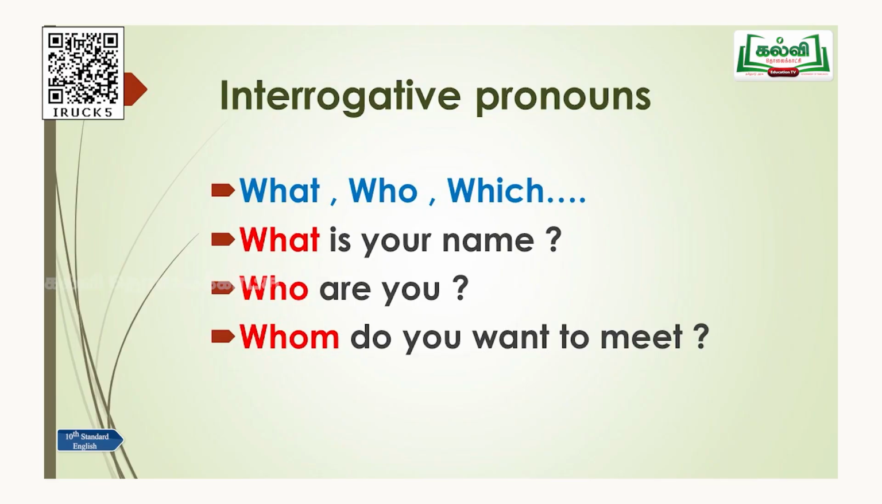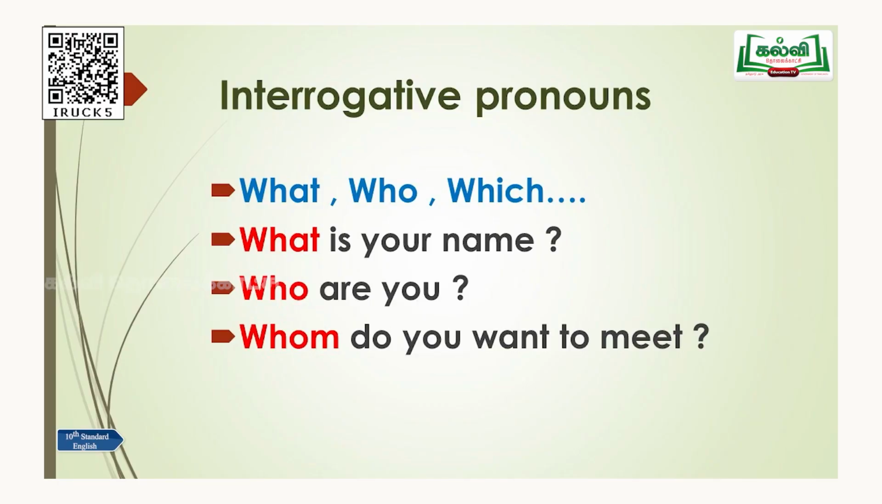"Who are you?" "I am this and that," you will give some descriptive words. So, in "Who are you?" this "who" is an interrogative pronoun, because we are making interrogative sentences, that is simply, making questions. While making questions, the question words, WH words you use in the sentences, are called interrogative pronouns. The third one, "Whom do you want to meet?" This "whom" is an interrogative pronoun.